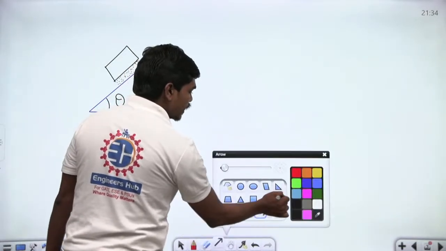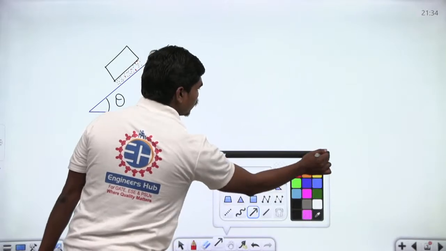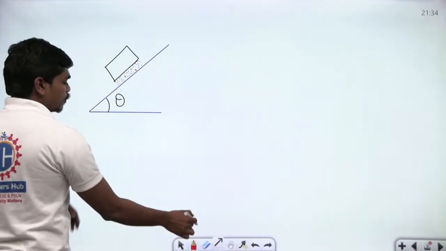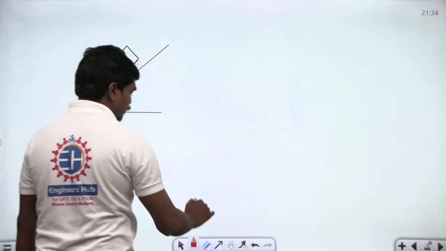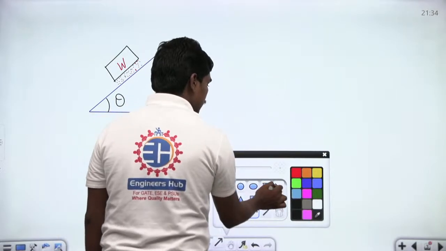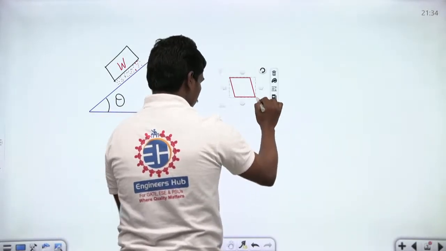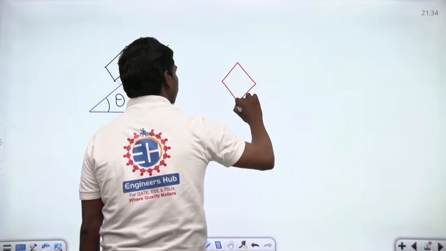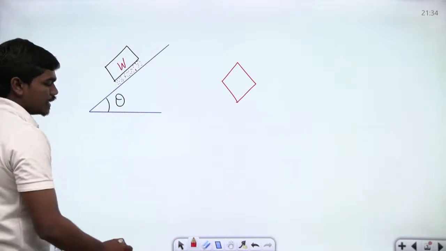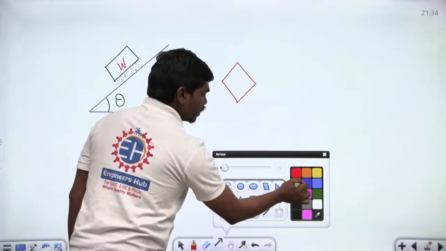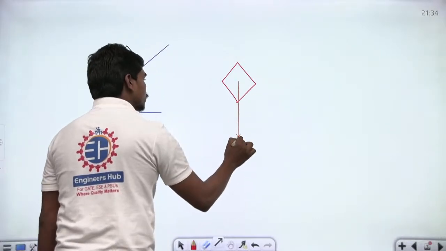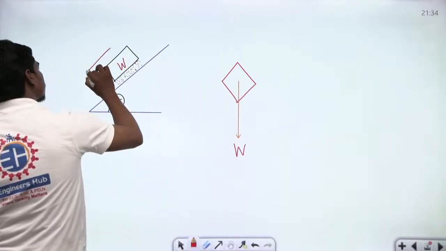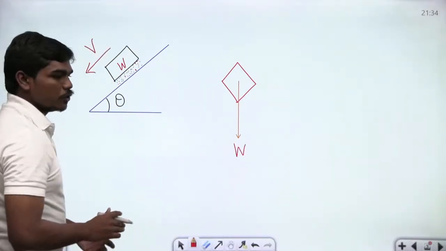Now let us identify the different forces acting on this block and draw its free body diagram. The block has weight W. The weight acts vertically downward. Suppose the block is sliding down with a uniform velocity v.